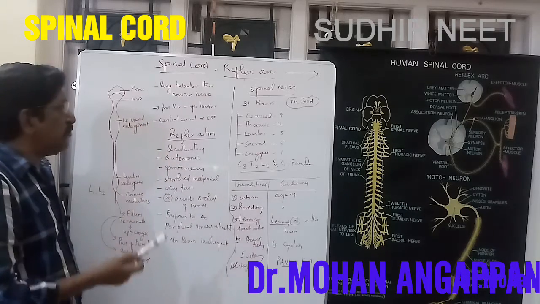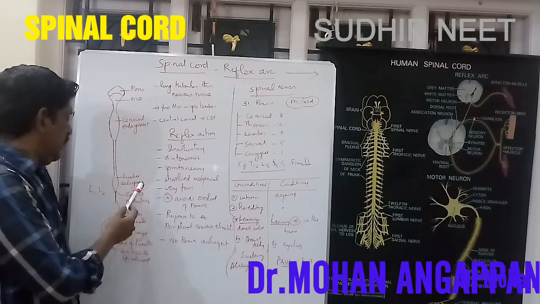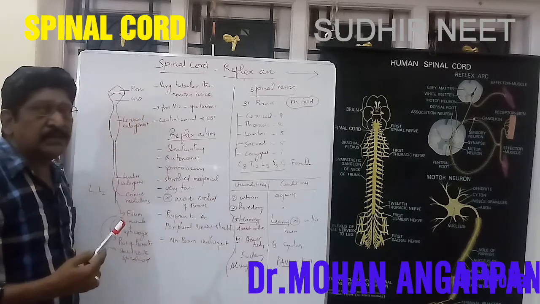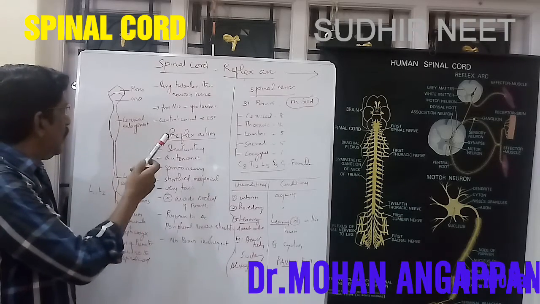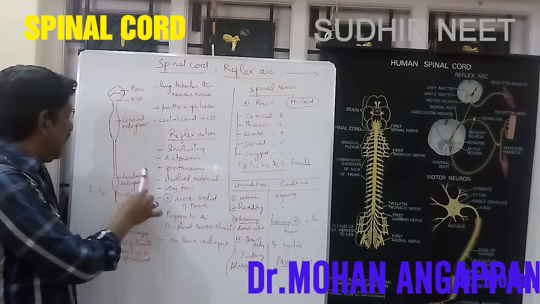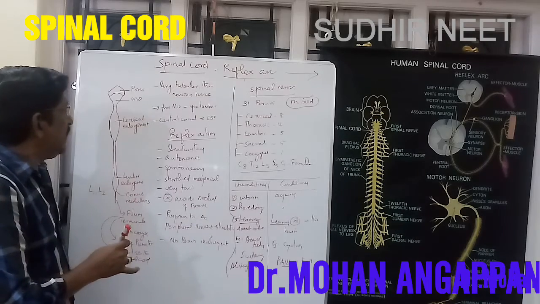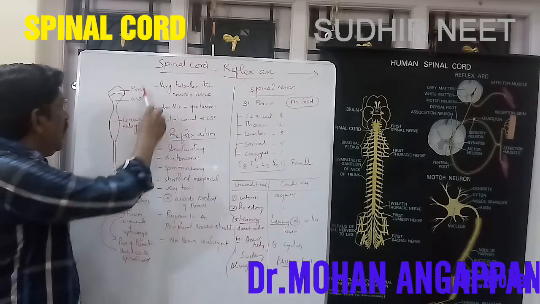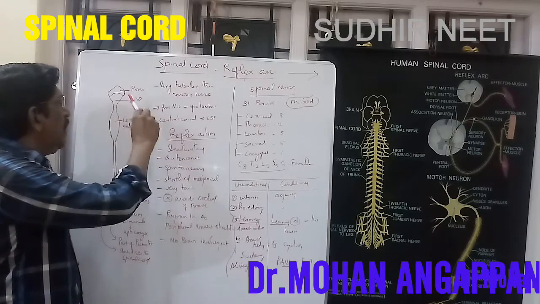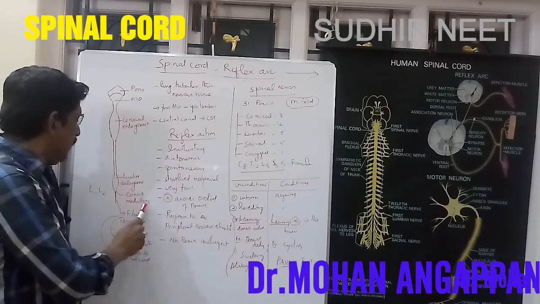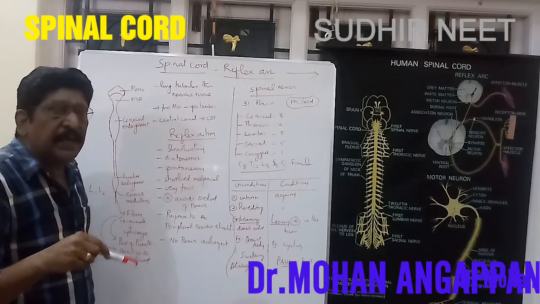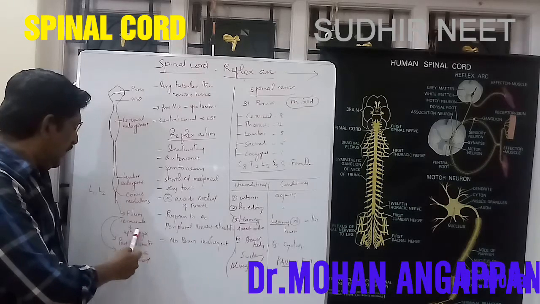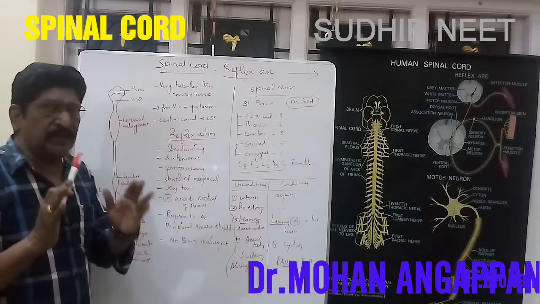There will be four options: conus medullaris, filum terminale, medulla oblongata, pons. So the only region you get in the spinal cord is the conus medullaris. The others are other parts: pons and medulla oblongata belong to the brain, and the filum terminale belongs to the pia mater. So you should differentiate.